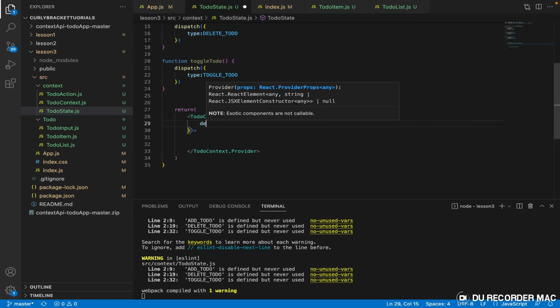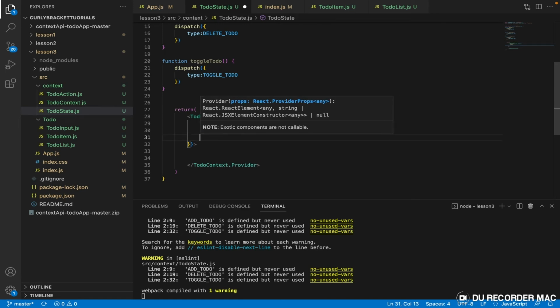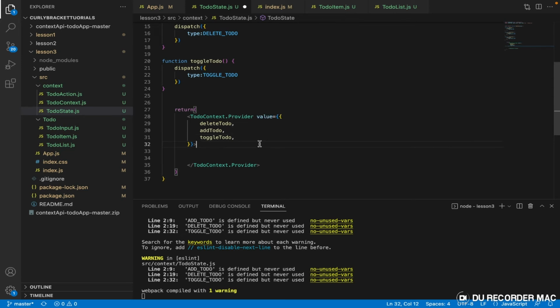So we have delete to do, comma, add to do, comma, toggle to do. Yeah, this is basically it.